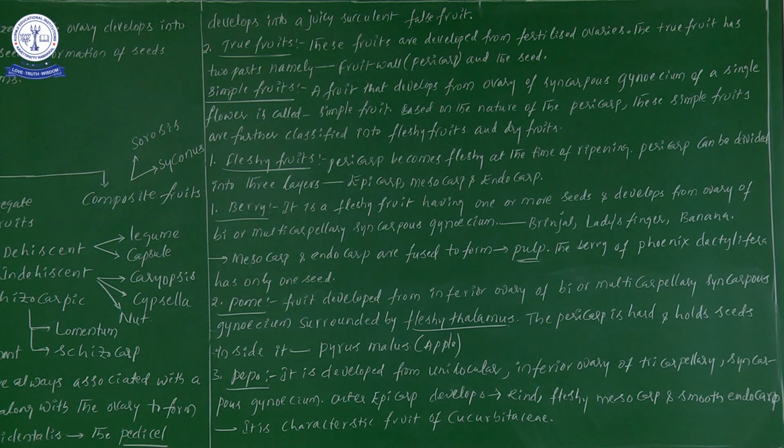So in these fleshy fruits, what points have I discussed? One is berry related, pome related, pepo related. Pepo we can see under Cucurbitaceae family members. For pome, the best example is apple. Berry examples are brinjal, lady's finger, banana, and one more is date.